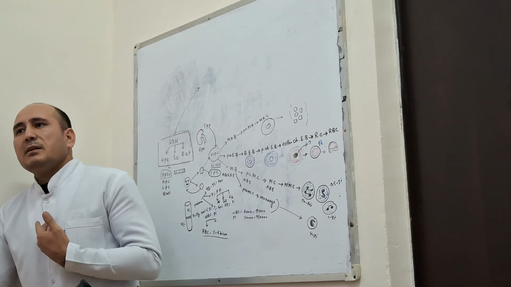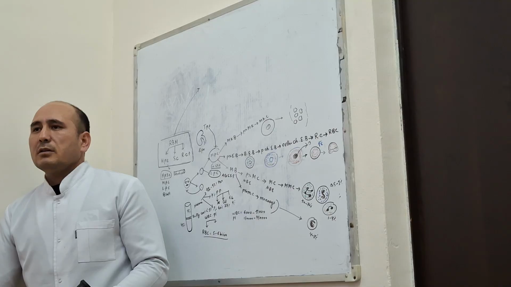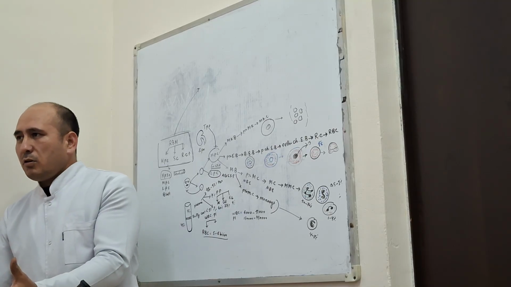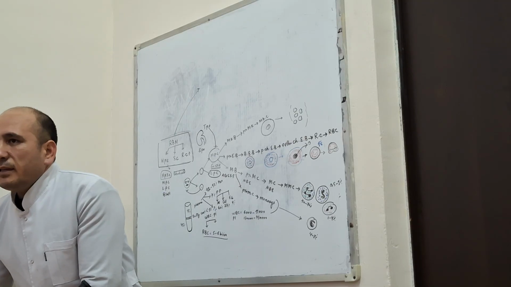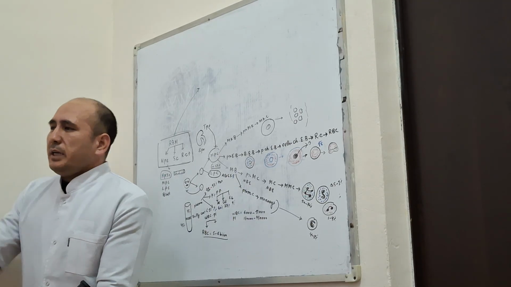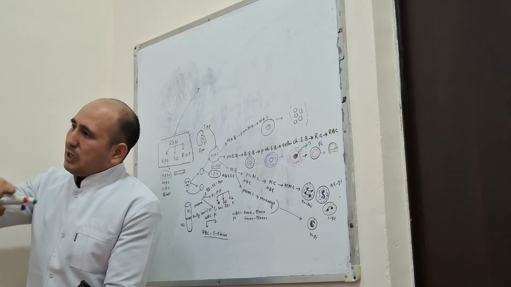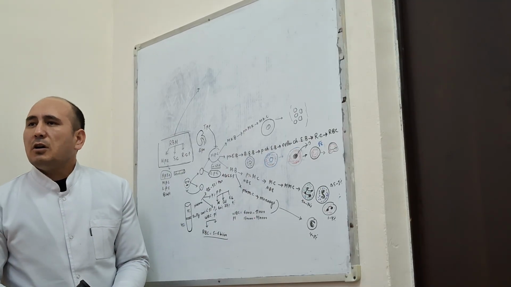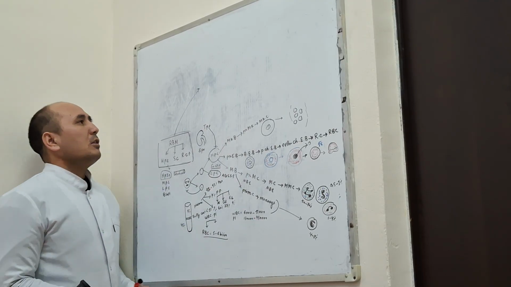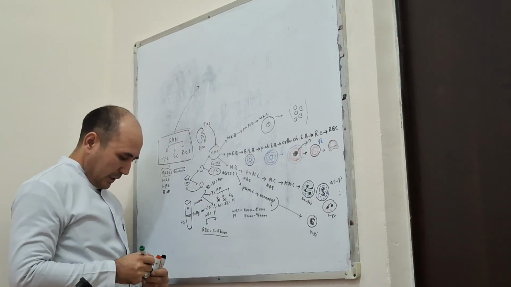That means thymus is surrounded by a dense connective tissue capsule and divided by septa into lobules like this. This is the thymus, for example.